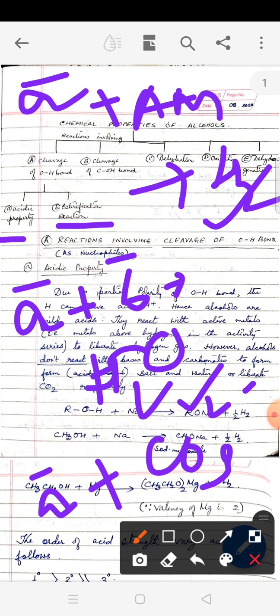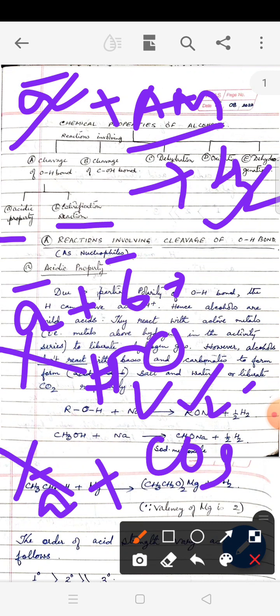Before I proceed further, what are active metals? By active metals we mean the metals which are above hydrogen in the activity series, such as sodium, magnesium, potassium, etc. Now, alcohols are very mild acids. So, they don't show all the properties of acids. They only react with active metals to liberate hydrogen gas. They don't react with base to form salt and water. They don't react with carbonate to liberate carbon dioxide.